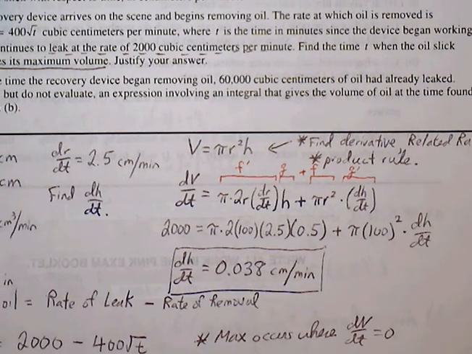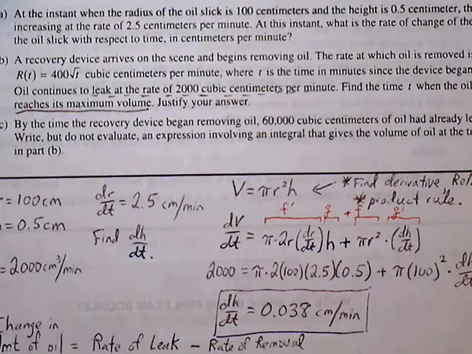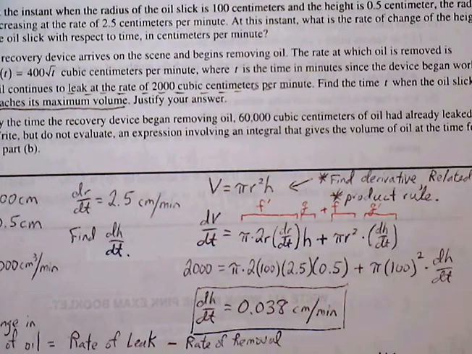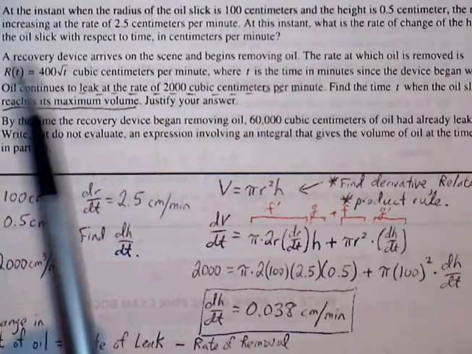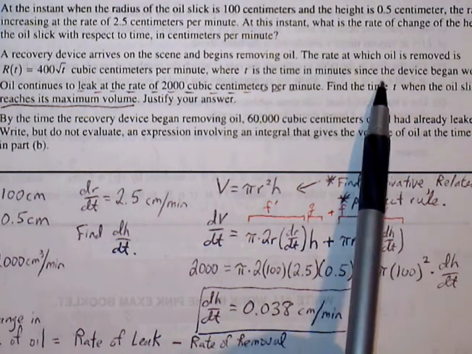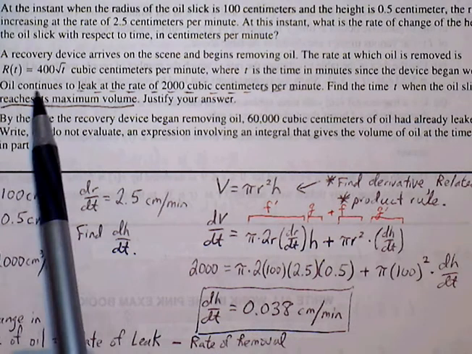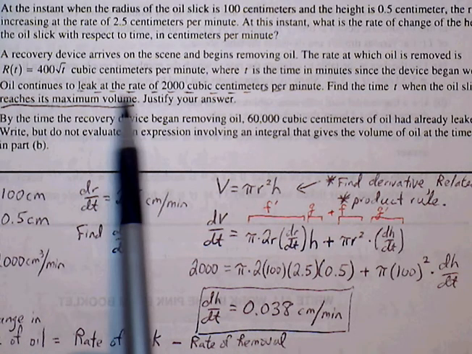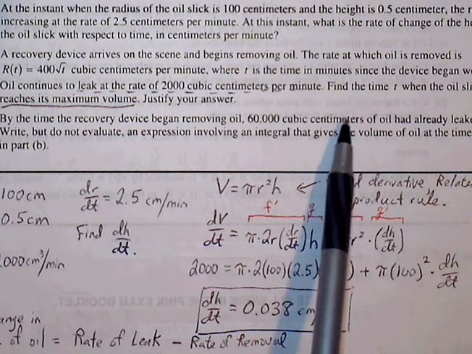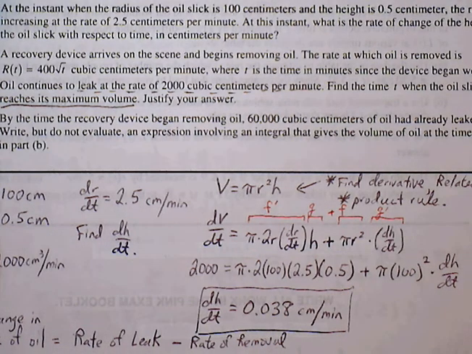Okay, part B. A recovery device arrives on the scene and begins removing oil. The rate at which oil is removed is given by R of t, where t is the time in minutes since the device began working. Oil continues to leak at a rate of 2,000 cubic centimeters per minute. Find the time when the oil slick reaches its maximum volume.